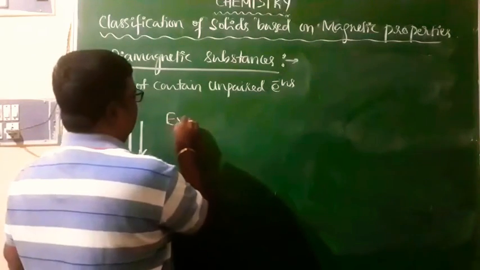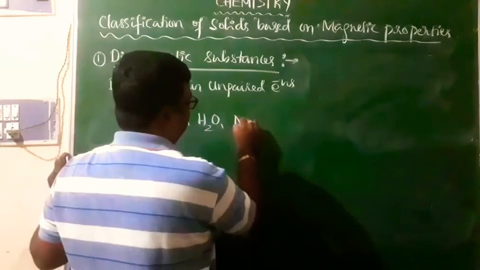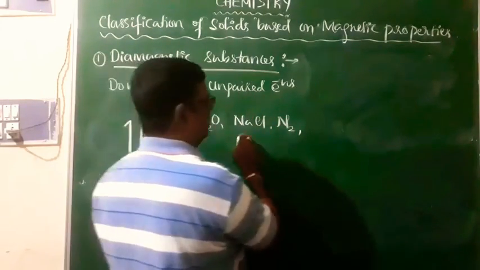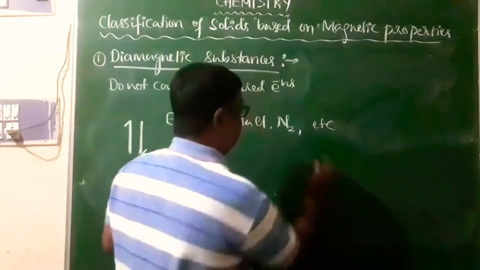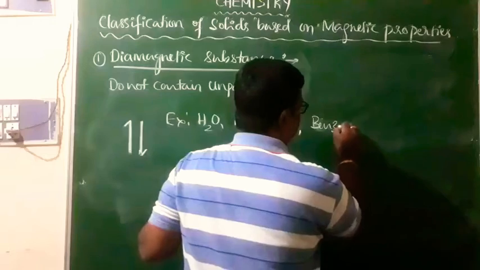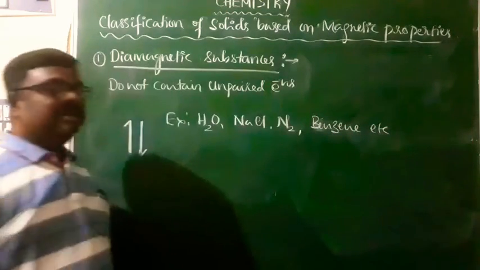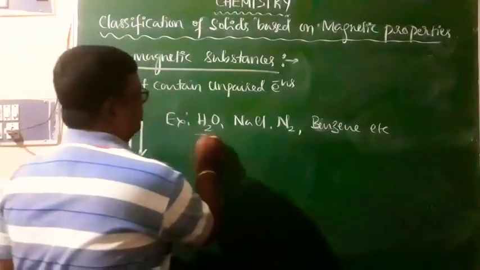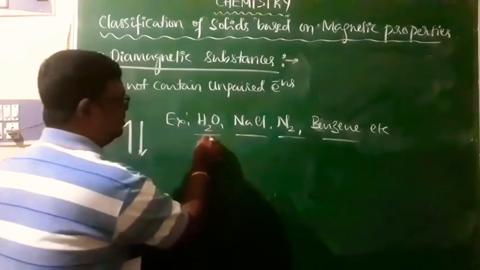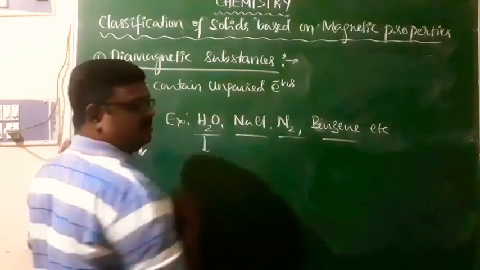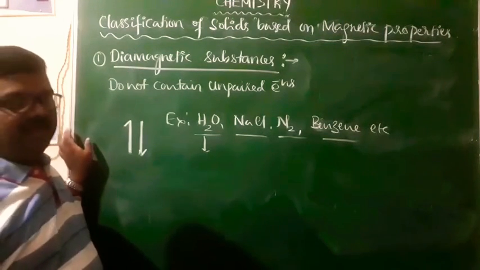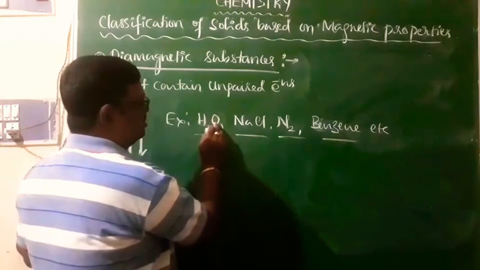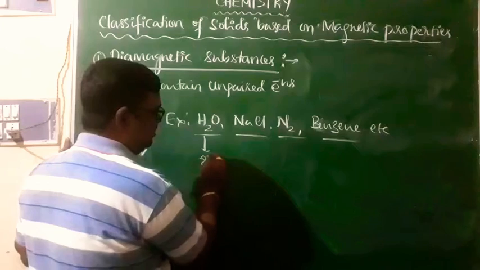Example for that, we have many examples like H2O, sodium chloride, nitrogen, or you can say benzene. These are some substances which will be repelled by the magnetic field because they contain only paired electrons. This H2O, NaCl, N2, benzene, and of course generally they are characterized by an even number of electrons in their valence shell. Here, water has oxygen 6, hydrogen 2, so 8 electrons in the valence shell.